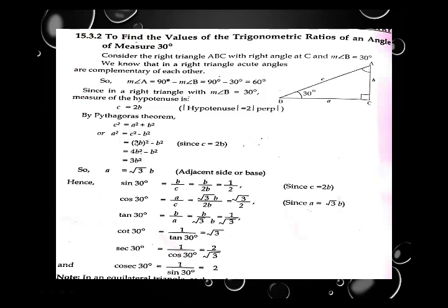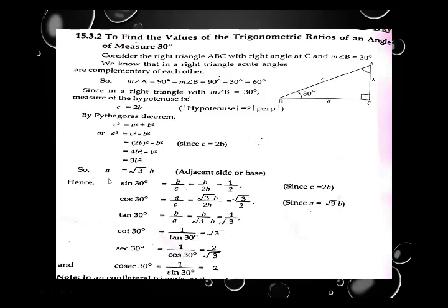Now put the value of c, that is 2b. Find its square. It becomes 4b square minus b square. By subtracting, we get 3b square. And at the end, we take the square root, that is a equal to root 3 into b, adjacent side or base.